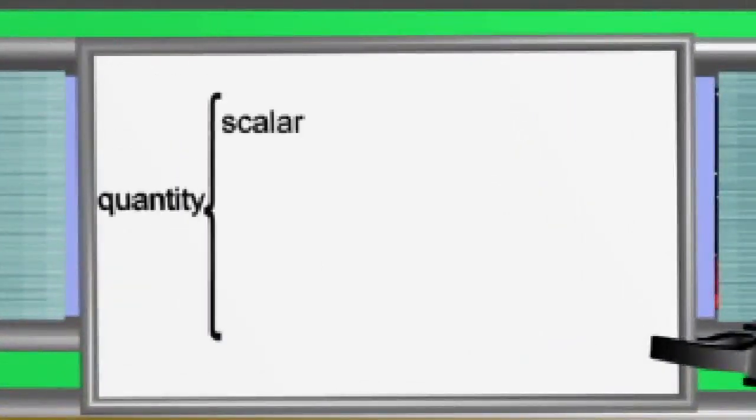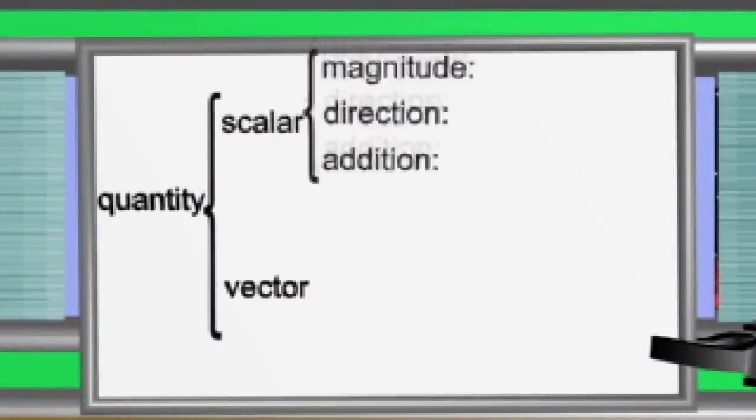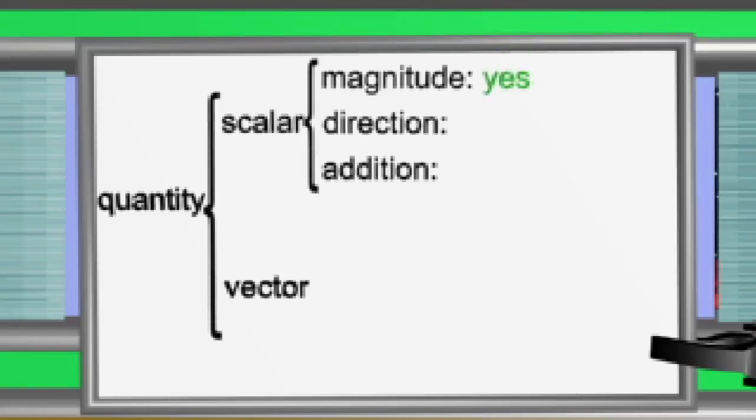Quantity types. Quantities are divided into two categories. They are either scalar or vector. Scalar quantity is a quantity that has only magnitude, but no direction, and is added together by the usual algebraic method.